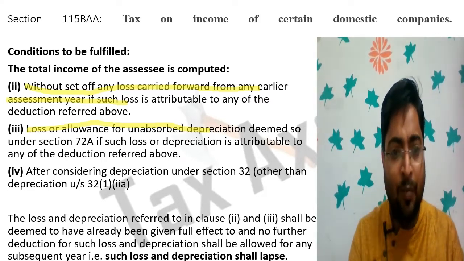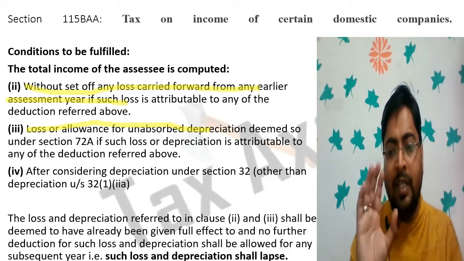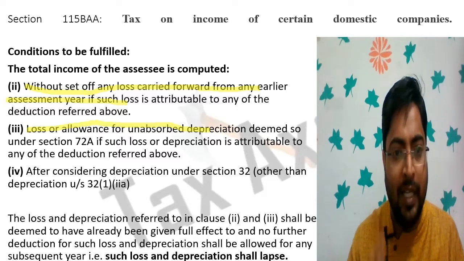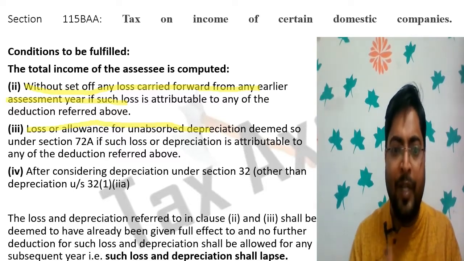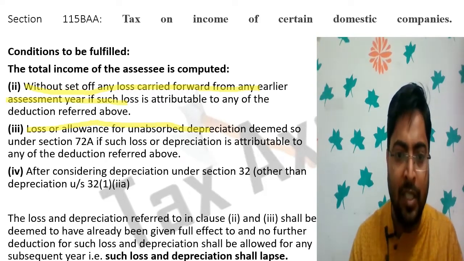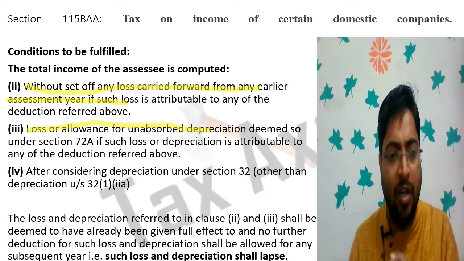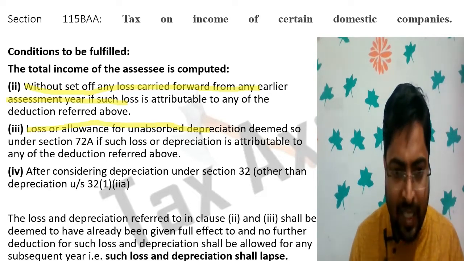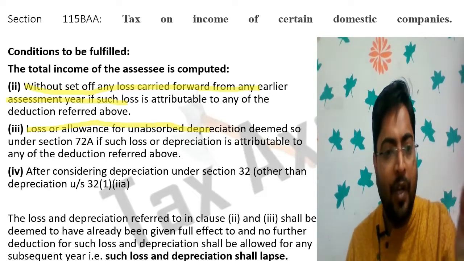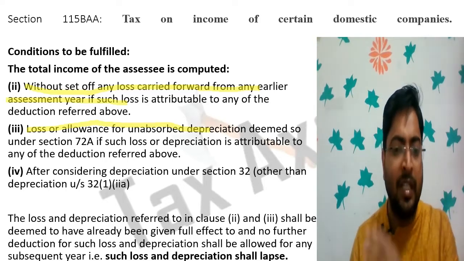I think you got the point. So if a domestic company opts for section 115BAA, then the income of the SSC is computed without giving benefit of previous year losses, previous year unabsorbed depreciations, or any leftover additional depreciations. All these previous year losses, unabsorbed depreciation, and also unabsorbed additional depreciations shall lapse.